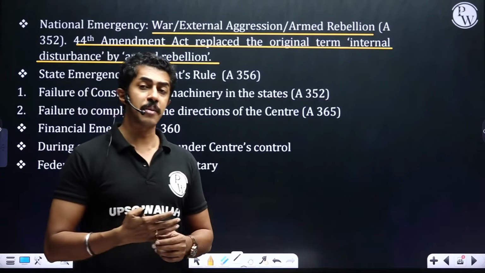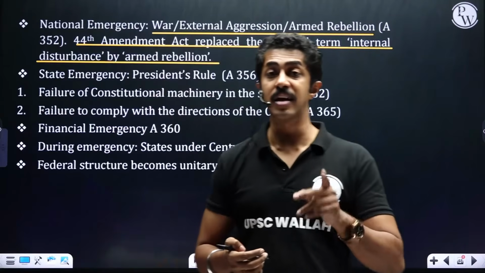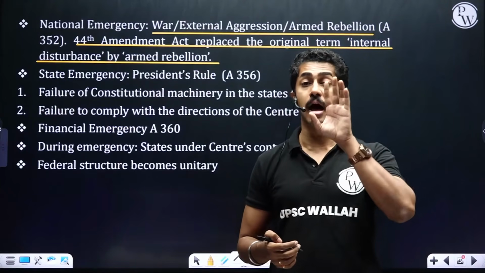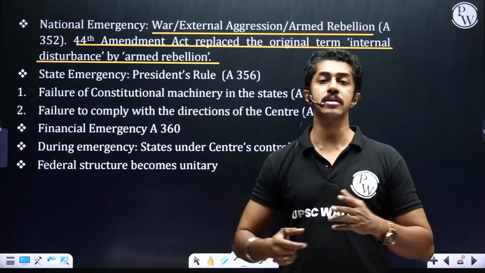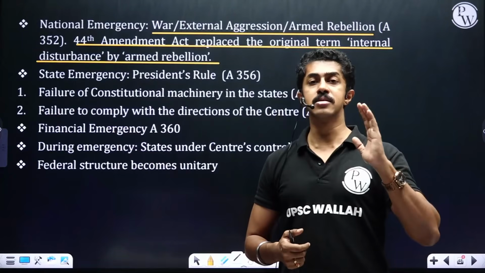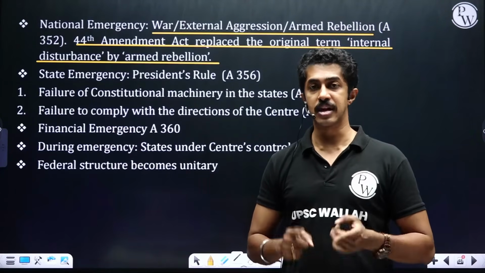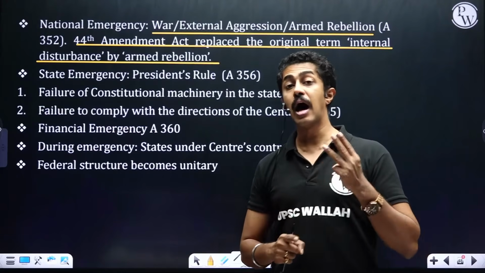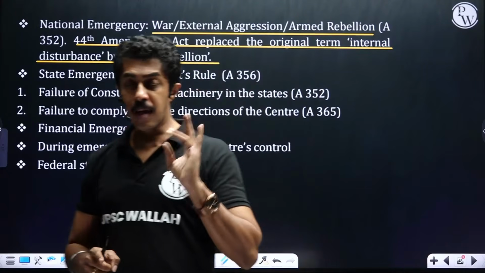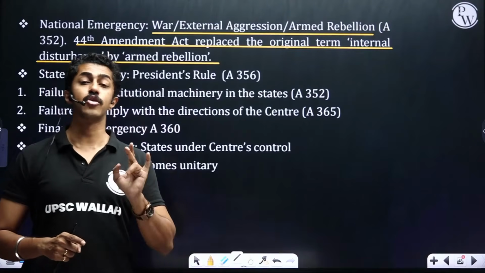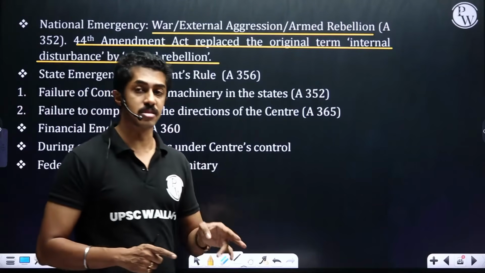So the 44th Amendment Act ensured that only if an armed rebellion, internally there is an armed rebellion, means with weapons, a rebellion is there, then you can go for national emergency. That is external aggression, war, armed rebellion. Armed rebellion was added by the 44th Amendment Act, replacing internal disturbance.